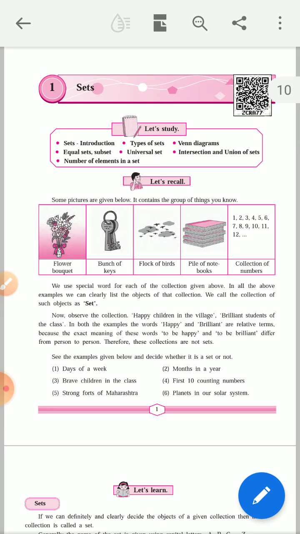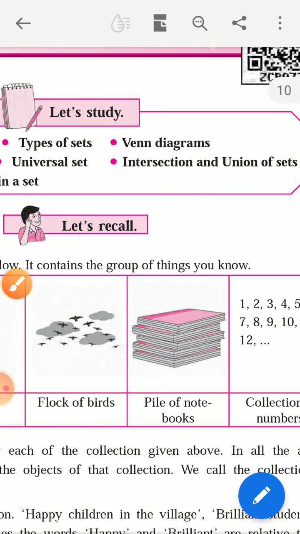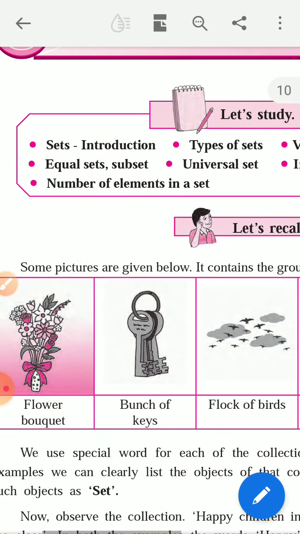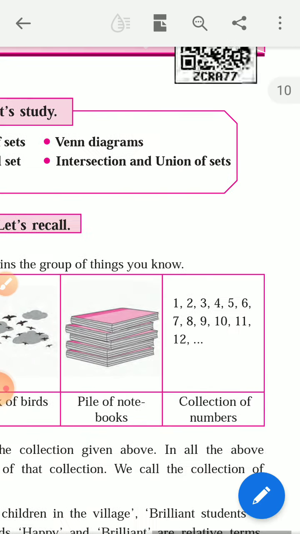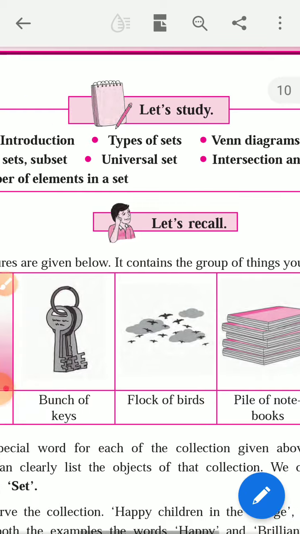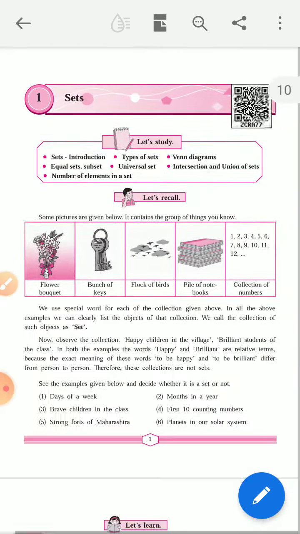So in this lesson, we are going to learn sets, that is introduction, then type of sets, Venn diagrams, equal set, subset, universal set, intersection and union of sets, and number of elements in sets.